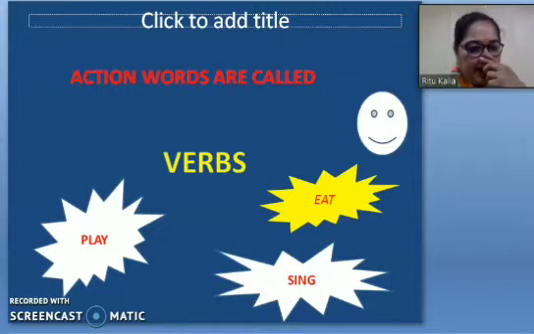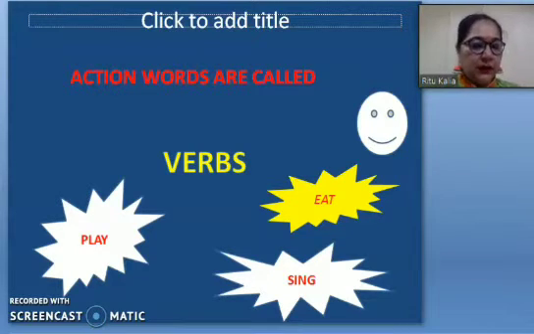Whenever you are using the body parts to do any work, even if you are lying in your bed sleeping, that sleeping is also one action that is being done by your body. So the words which are used to express our actions are called verbs, right?